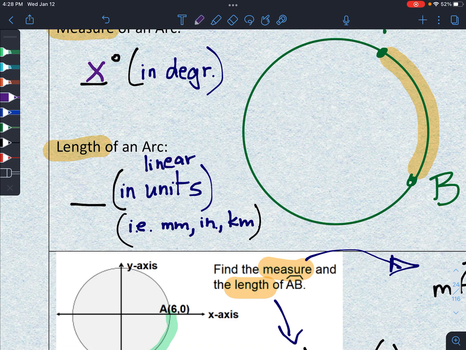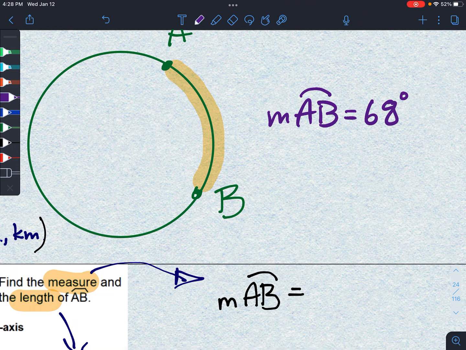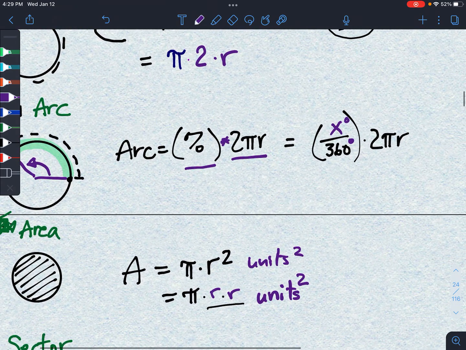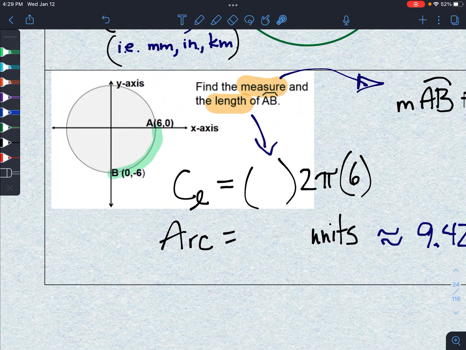That is measured in units, like 56 millimeters. If you're an ant walking along this little path, how long is that path? It might be 68 degrees in terms of the angle that we're covering, but how many inches is it? To get that, you would go back up to here and take 2 times pi times the radius times the percentage, and that would give you the length. We'll do a problem of that right here.